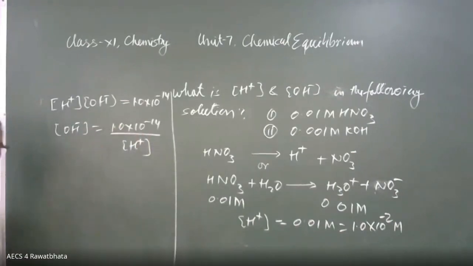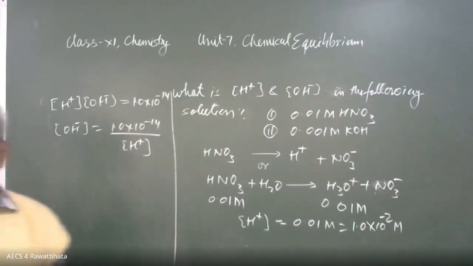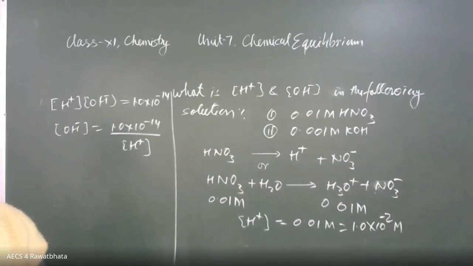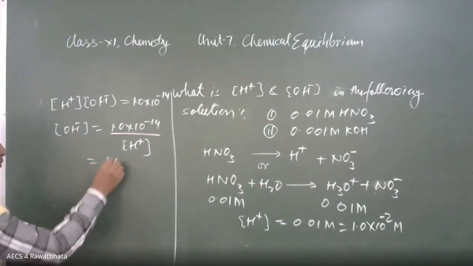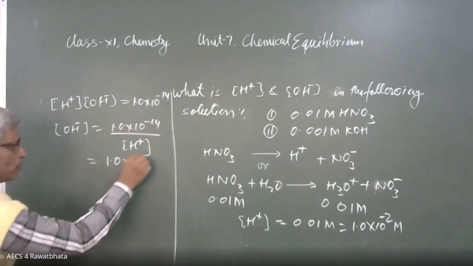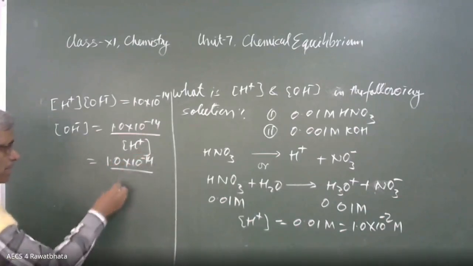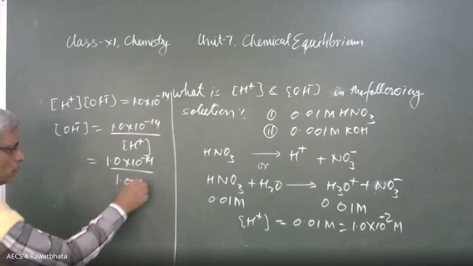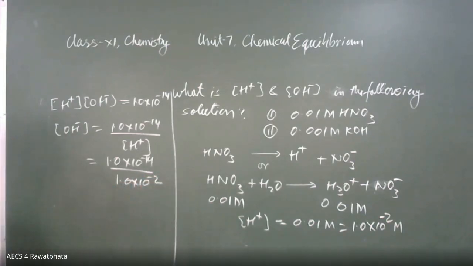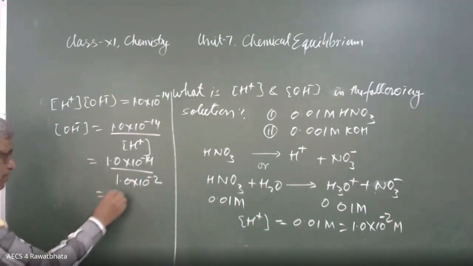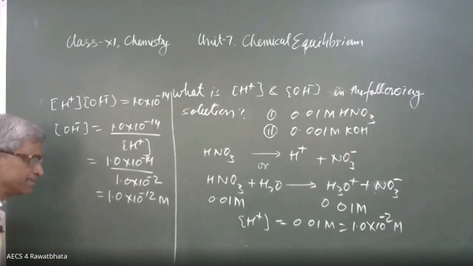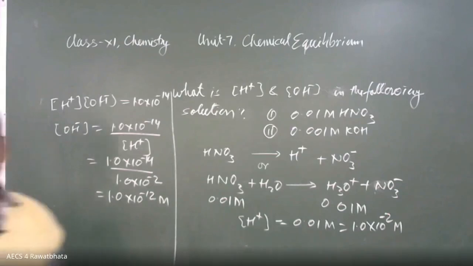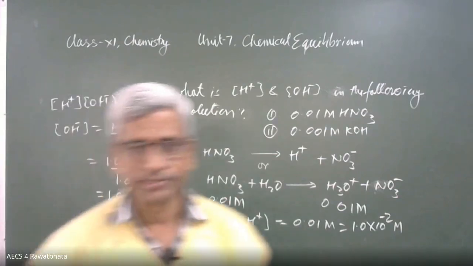Out of these three, two are known. We can calculate the third one. The third one is OH minus. This is equal to 1.0 into 10 raised to power minus 14 divided by 1.0 into 10 raised to power minus 2. This is equal to 1.0 into 10 raised to power minus 12 moles per liter. This is the hydroxide ion concentration in the solution.